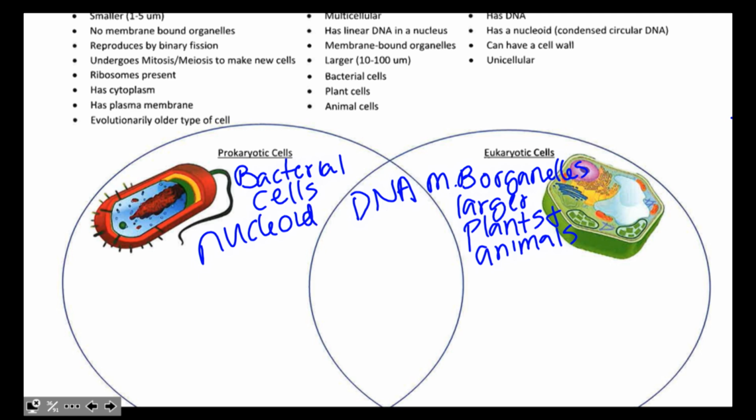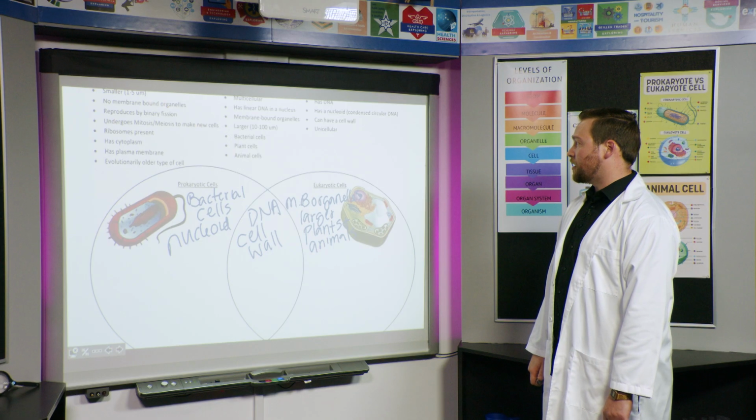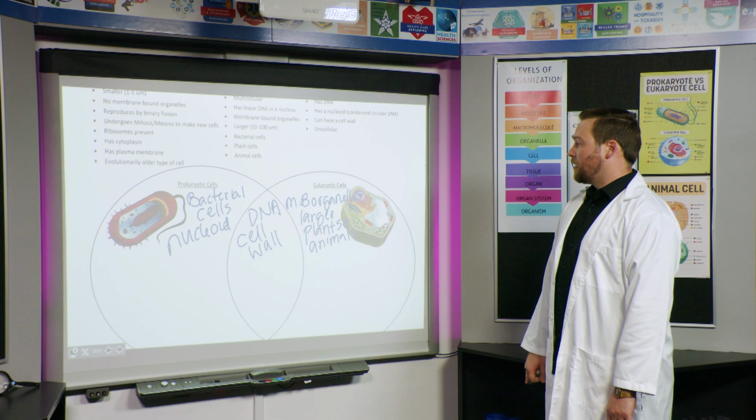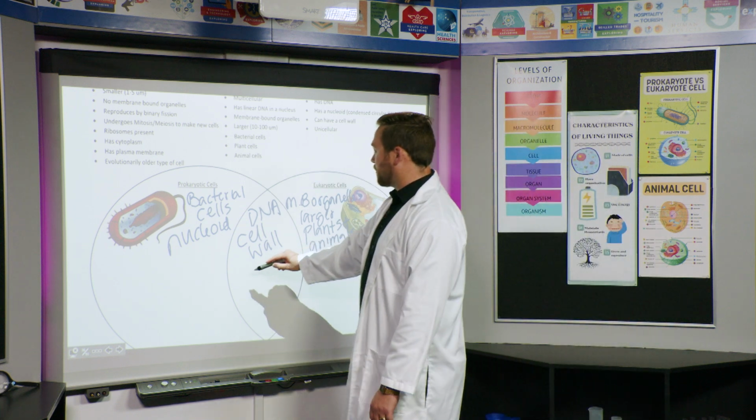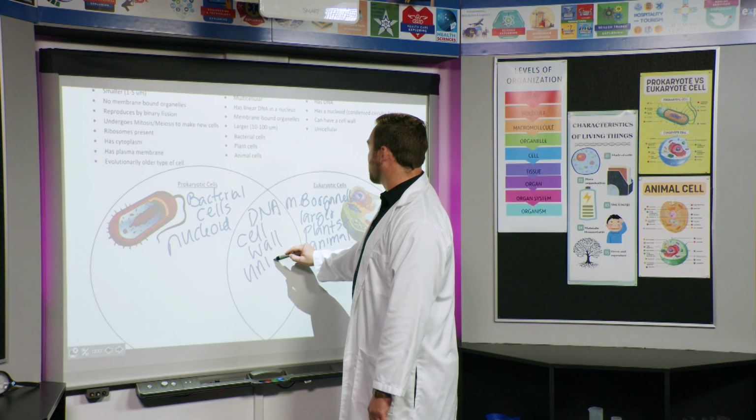All right, just a couple more. Can have a cell wall. Which of these two can have a cell wall? I'm not sure if we've really mentioned it yet, but we'll talk more about it next time. They can actually both have a cell wall. So we'll put cell wall here in the middle. And then the last one, unicellular. Which of these are going to be unicellular? This one actually goes in the middle. They can both be unicellular.